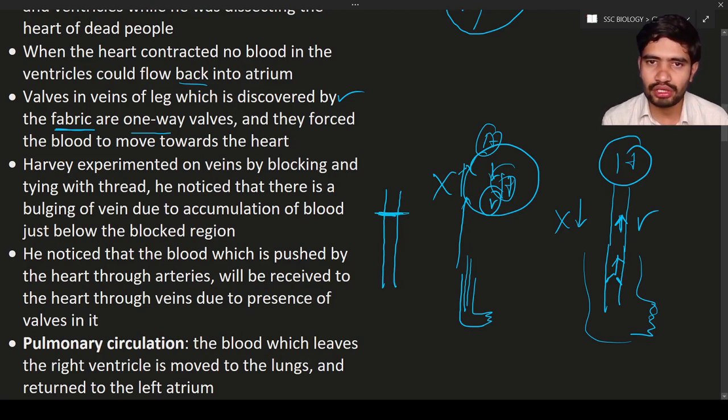If I apply the pressure on this area, what will happen? Can you see the blood is moving in this direction? Okay, against the gravity. What will happen now? So the wall will bulge here. In this way, the blood vessel will bulge.